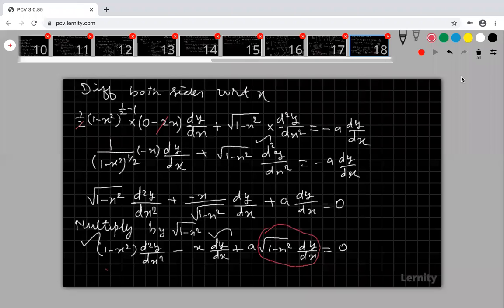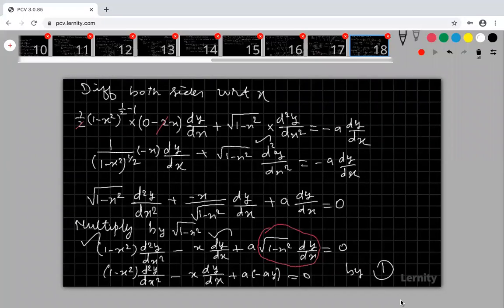So therefore, I'm getting 1 minus x square d square y by dx square, minus x into dy by dx. This is plus a into, this is actually minus ay by equation number 1. See the equation number 1? My root over 1 minus x square dy by dx is nothing but minus ay. Now simplify, you will get the answer.